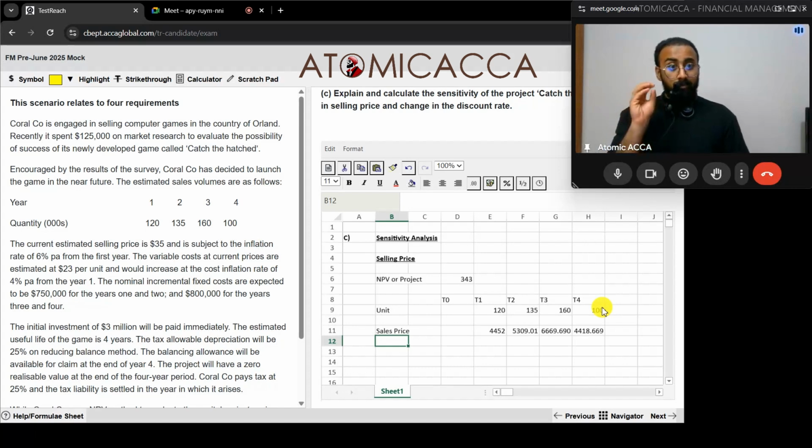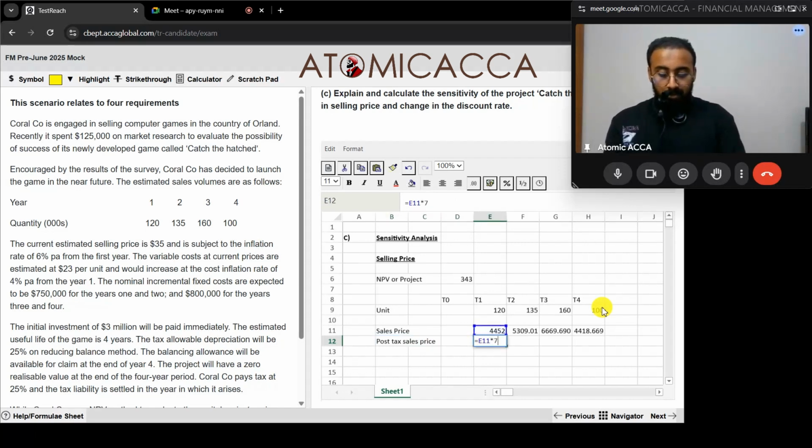Next, what we have to do is find the present value of sales price. But since sales is attracting some tax, I need to find out what is the post tax sales price. So I have to minus out 25 percentage, which means I have to take 75 percentage of each of this. Next, we take the discount factor of 10% and find out the present value.